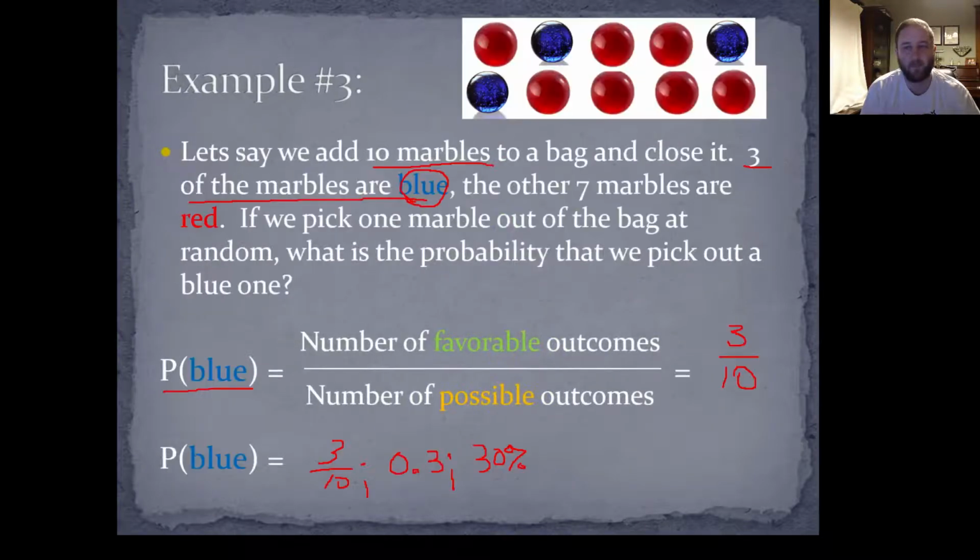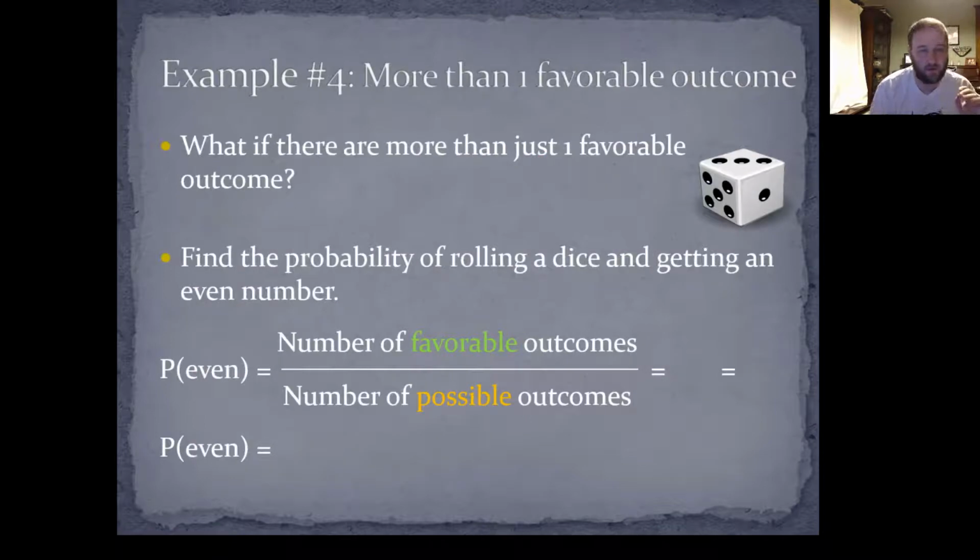Kind of going along with this, what do you think the probability is of picking a red marble? Well, there are 1, 2, 3, 4, 5, 6, 7 red marbles. So that means there's 7 favorable out of a total of 10, which is a 7 out of 10 probability of getting a red marble, or 70%. Okay, 4th example. What if we have more than one favorable outcome? Here it says find the probability of rolling a dice and getting an even number. We talked about the probability of getting any one number on the dice.